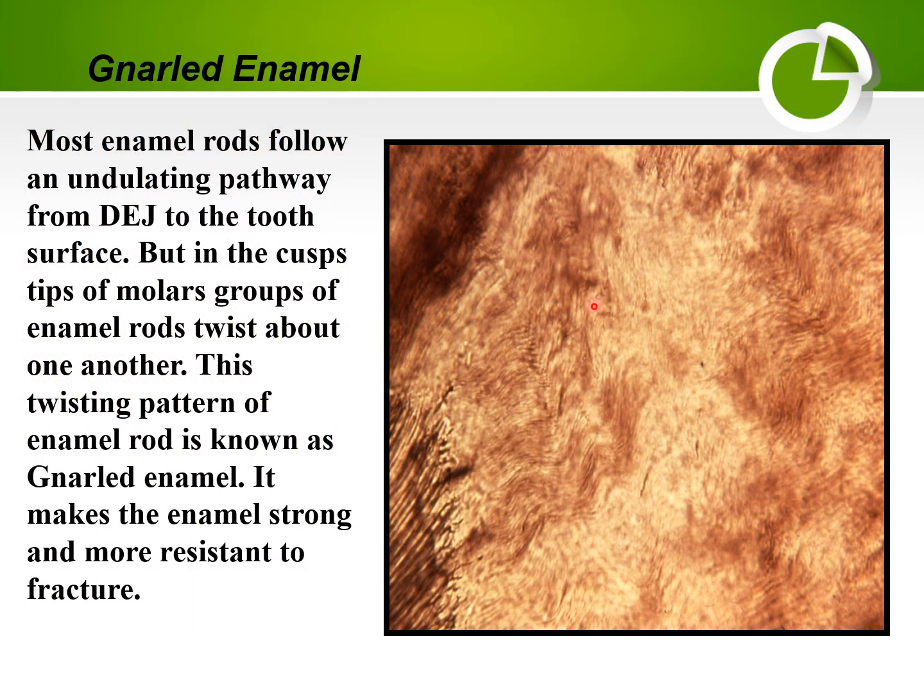Gnarled enamel is the strongest type of enamel, present only in the cusp of the molar teeth, which represents the twisting of the enamel rods around each other. This type of enamel is the strongest type, present in the cusp to withstand the force of mastication. This is the dentino-enamel junction, and this is the dentinal tubules.